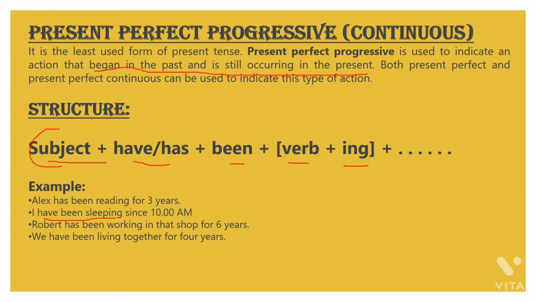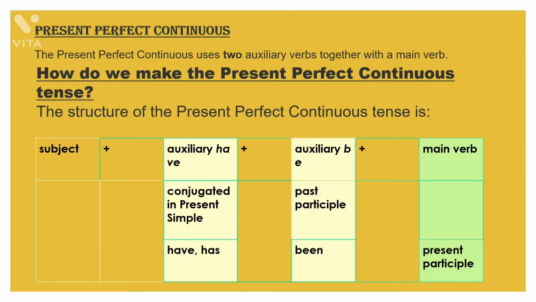Robert has been working in that shop for 6 years. We have been living together for 4 years. Clear students? So in all these examples, you can clearly analyze that the action began in the past, but it is still continuing in the present.